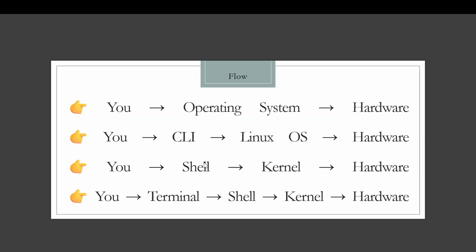When we give commands, shell is the one that understands them. Just like we said that the operating system is a translator between you and the hardware, in the same way, shell is the translator between you and the kernel and then the hardware. When you type the commands, shell is the communicator that understands your command. So the flow becomes like this. Now where do you type your commands? You type your commands in the terminal.